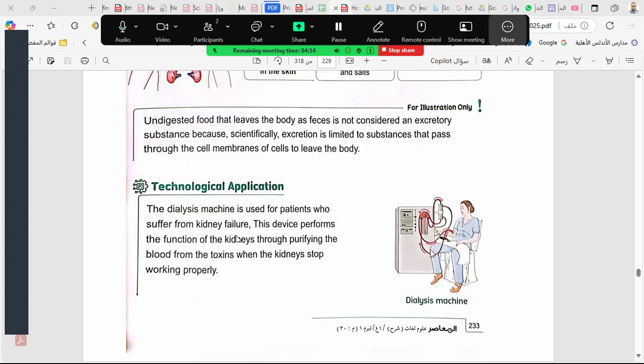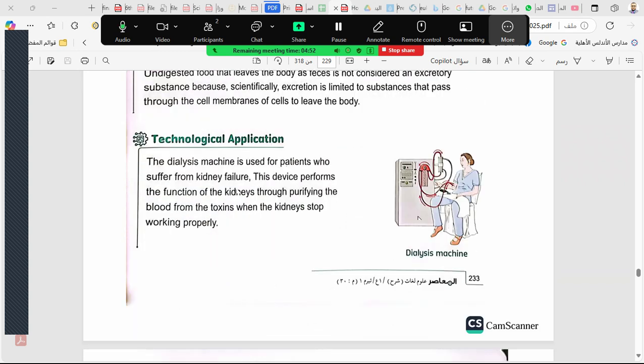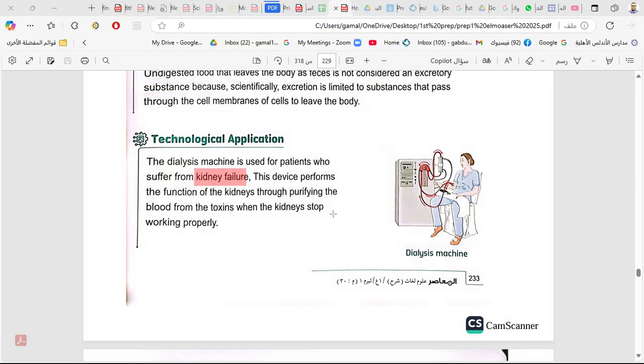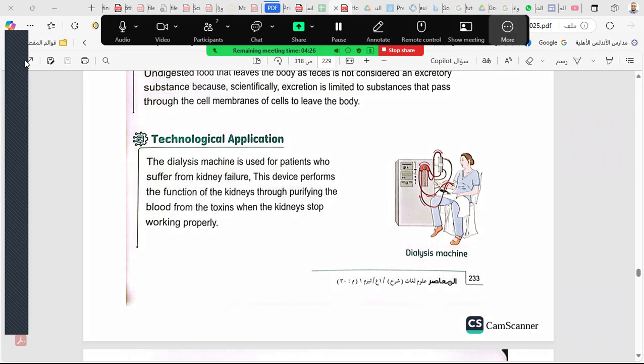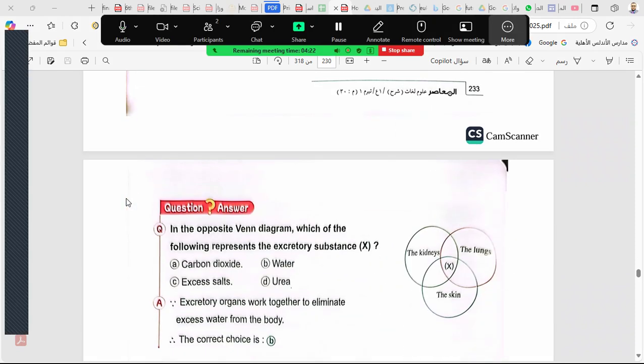And this device helps the person who has kidney failure to clean his blood. This is the device used for the person who suffers from kidney failure to clean and filter his blood. This device is called the artificial kidney, the artificial purifying kidney.